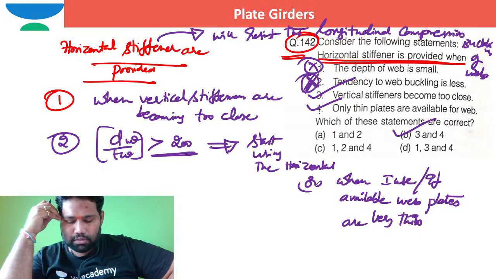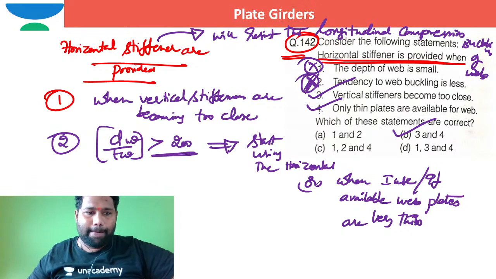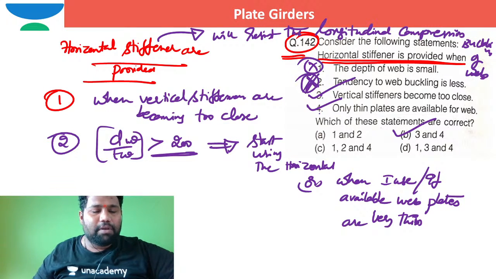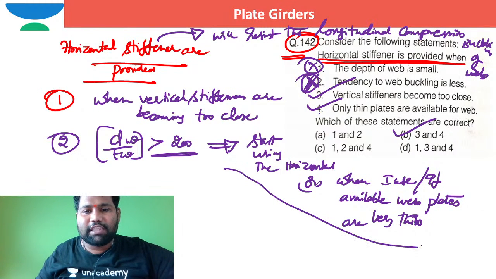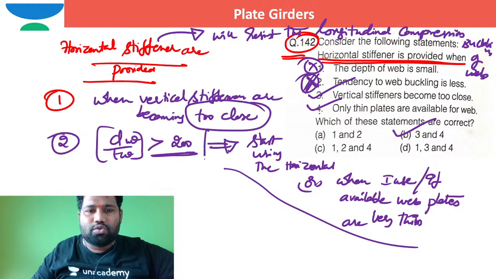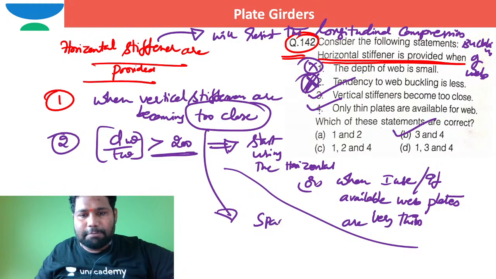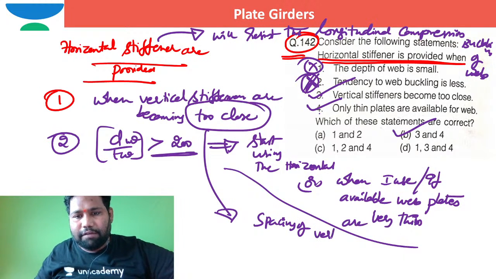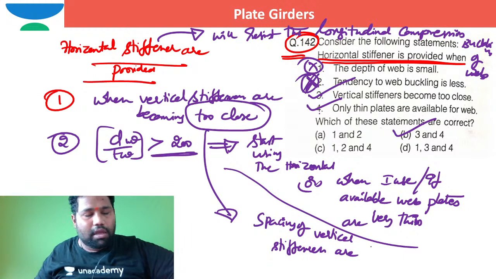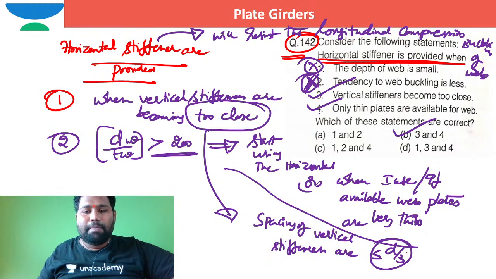Okay, one second. Very good question, brother. Let me say that to you. Some people say, sir, you are saying when vertical stiffeners are too close. What is the meaning of too close? If the spacing of vertical stiffeners is less than or equal to d by 3, depth of the web by 3,